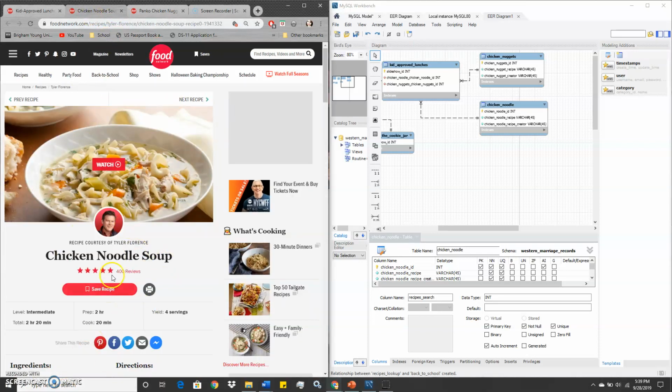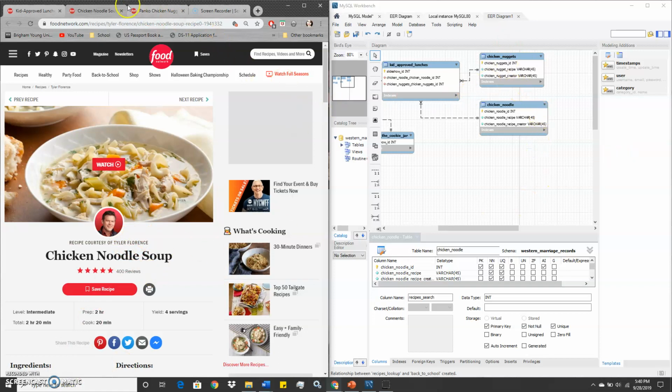And then for the recipe, you would just right click it. You would get the recipe, the person who created it, and that would have its own ID because since it's the Food Network channel, I'm sure there are many recipes of chicken noodle soup, but for the one specifically within Kid Approved Lunches, it would have its own ID, the recipe that goes with it, and the person who created it. In this case, it's Tyler Florence, for the chicken noodle soup, sorry.